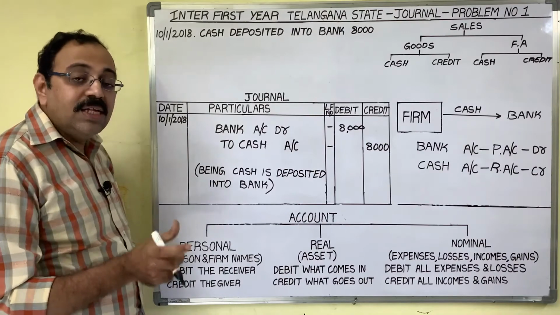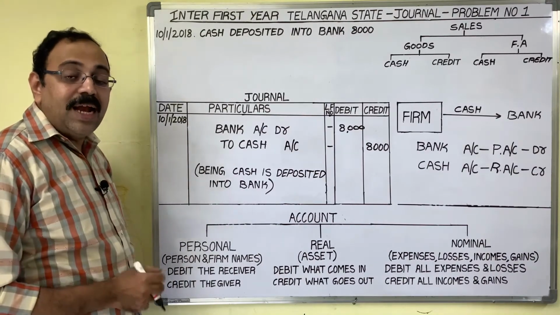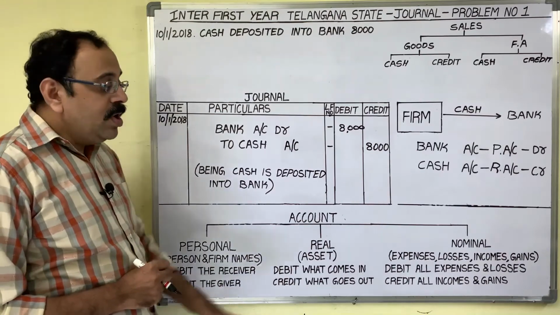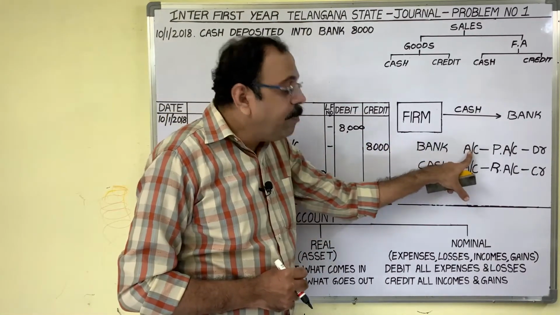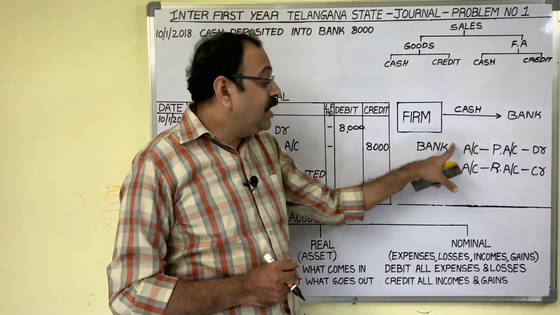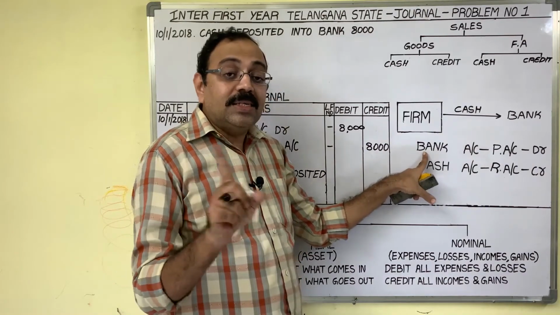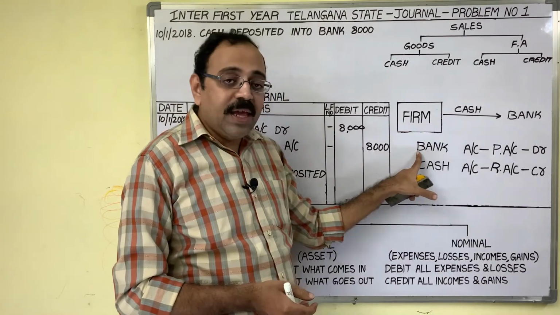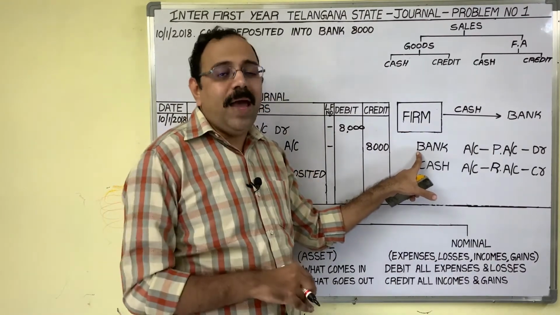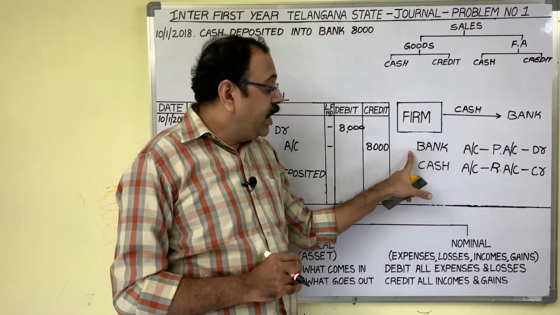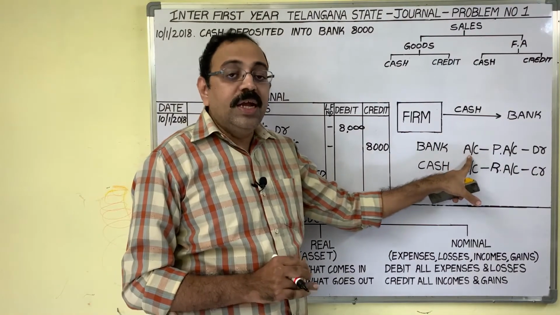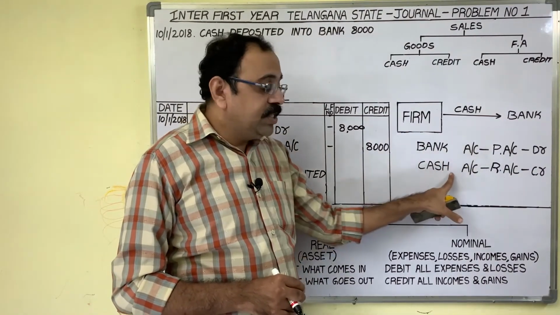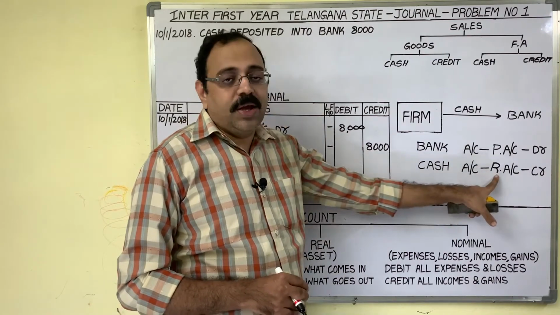Andhra Bank is one firm. State Bank of India is one firm. So, with a firm name we opened the account. Here this bank word doesn't indicate bank balance. This word indicates the name of the bank. Therefore, it is not a real account, it is a personal account. Then cash is an asset, therefore a real account.